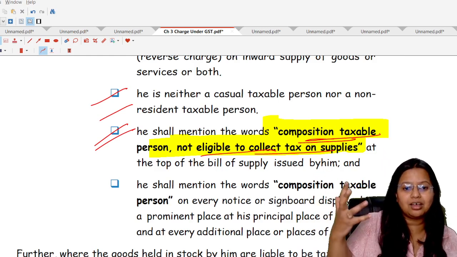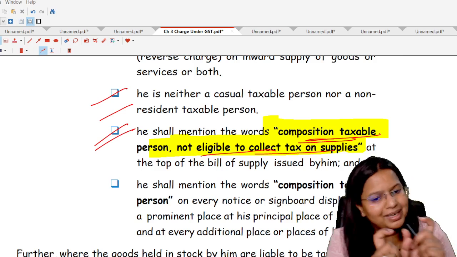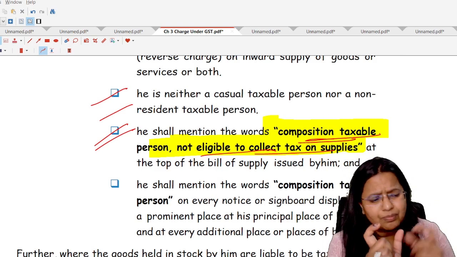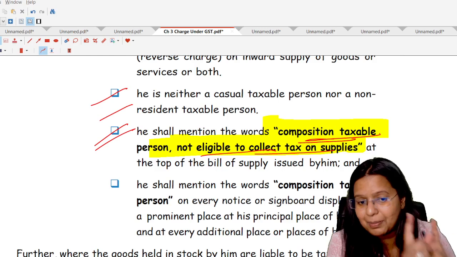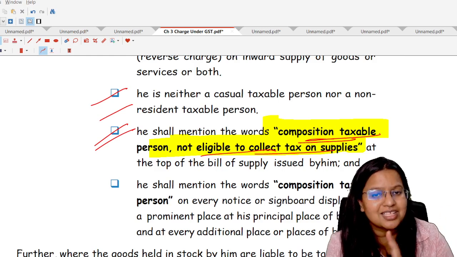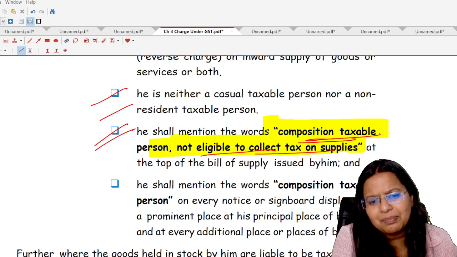The reason is that otherwise a customer will not know that we are not required to pay tax to that person. So whenever you are getting any kind of invoice or bill of supply on top of which it is written composition taxable person, never ever pay them GST, because they are not required to collect taxes from the customer.